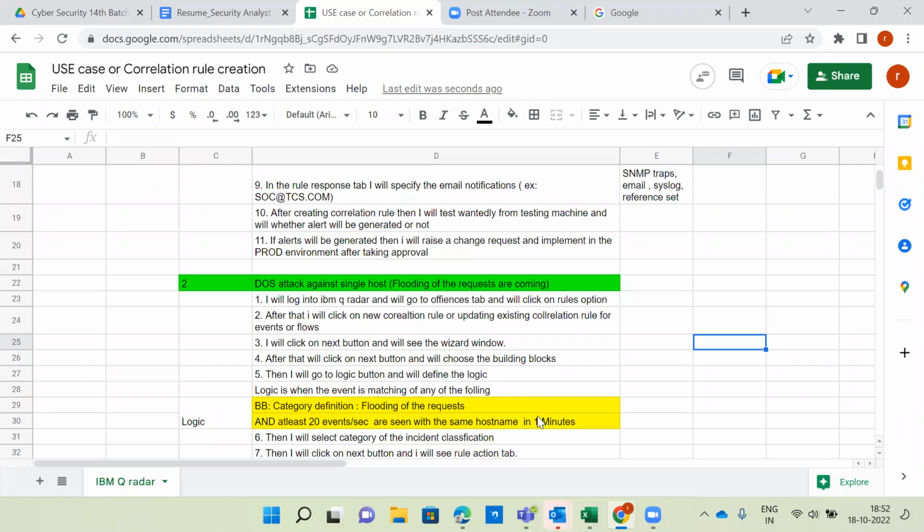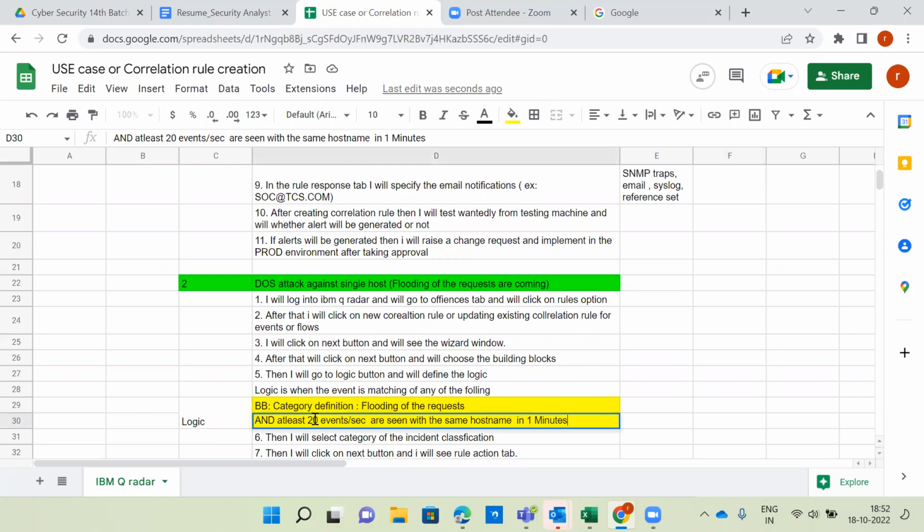Is it clear or not? It's clear, sir. Sir, will they ask only these 4 rules you said? Yes, that's more than sufficient. Will they ask any other questions apart from this? No, this is more than sufficient, but you have to explain everything, whatever I have explained here, same as it is.